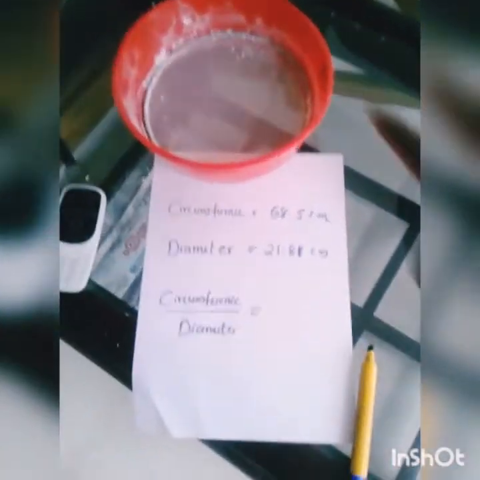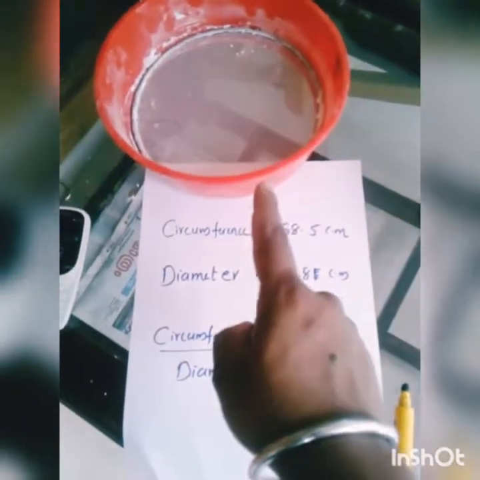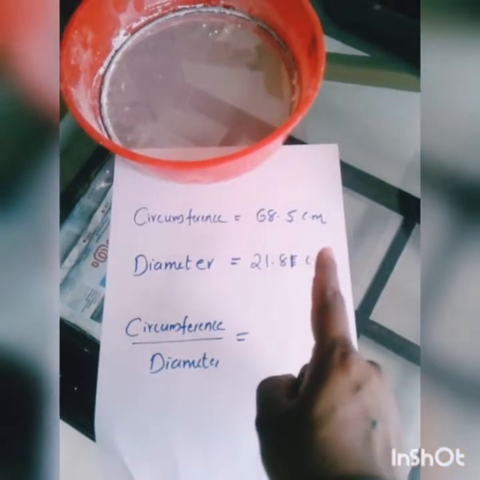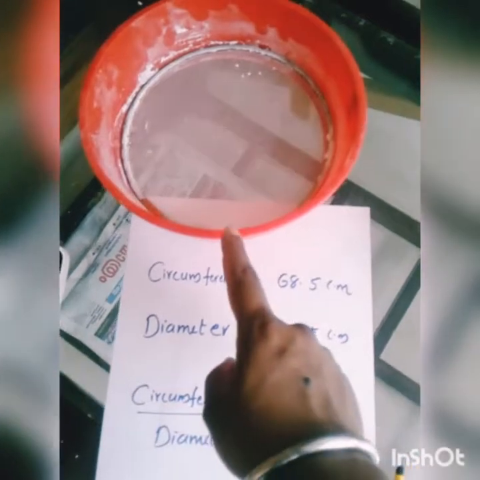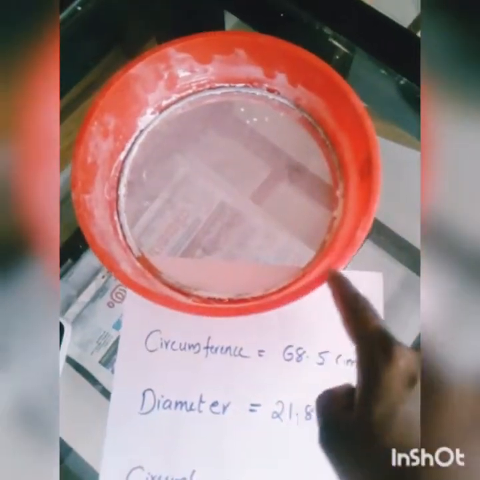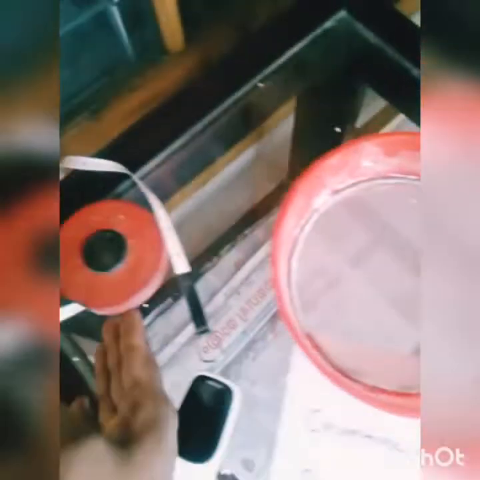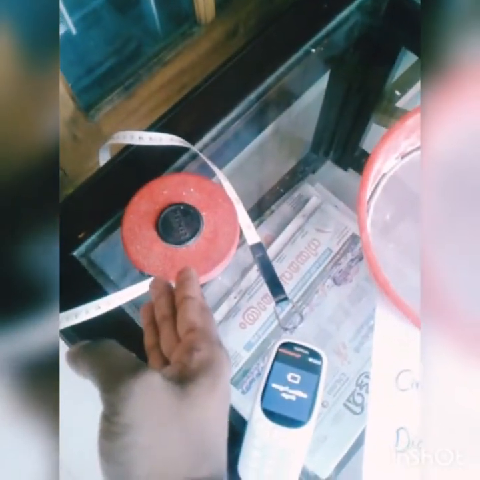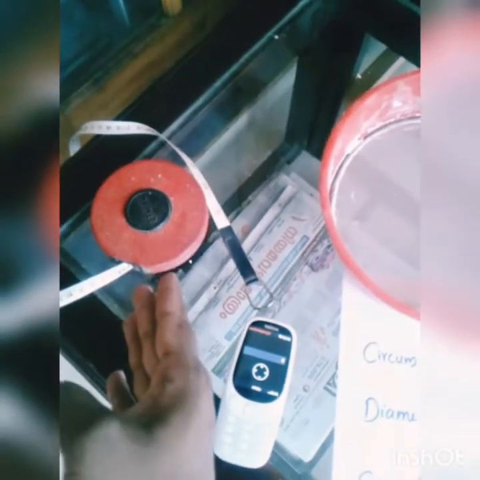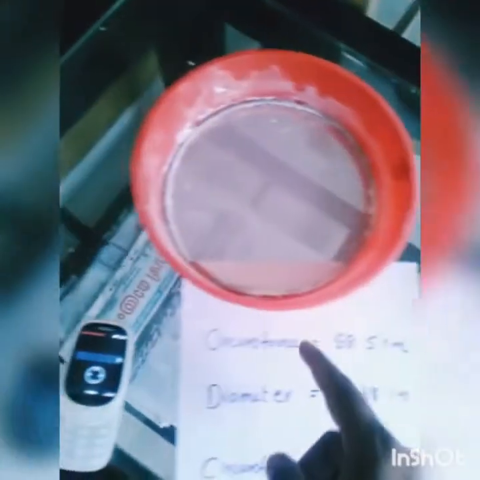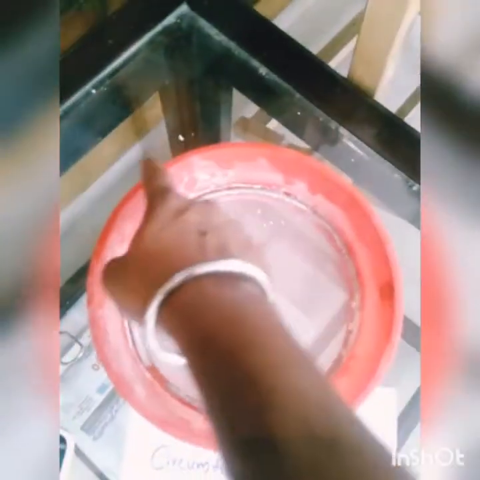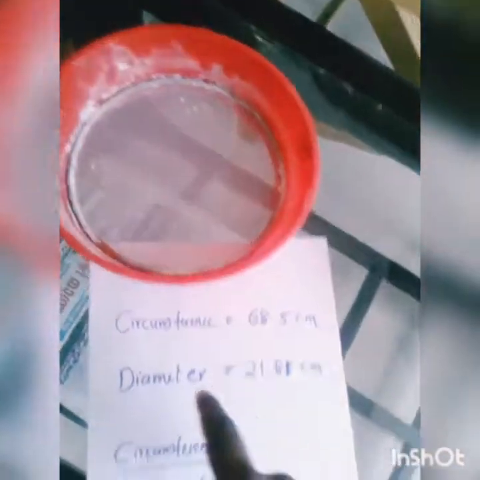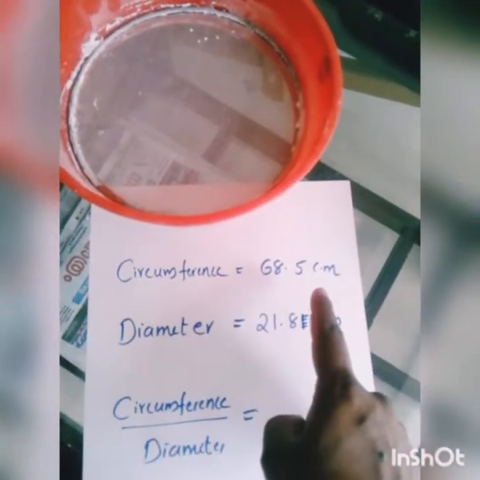So I have measured its circumference, and its circumference is found to be 68.5 centimeters. As I explained, the circumference is the length of the boundary of a circle. I am using this kind of tape, and you can use any type, but preferably this is good for measuring, isn't it? You can place the tape around the boundary of the circle, and in that way you will get the circumference, and it is found to be 68.5 centimeters.